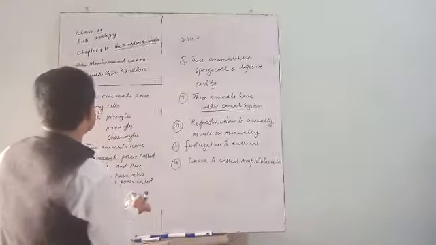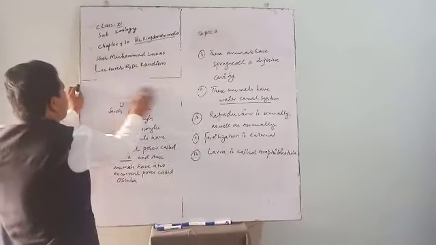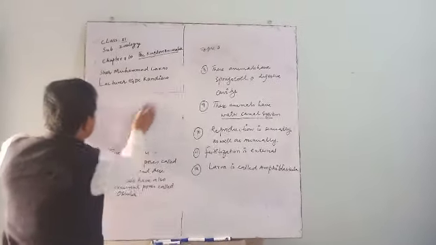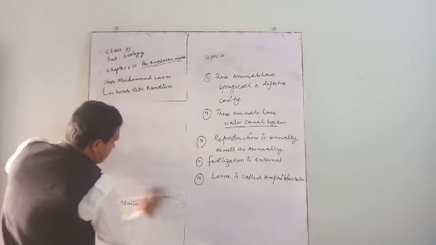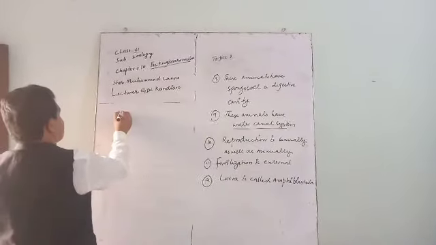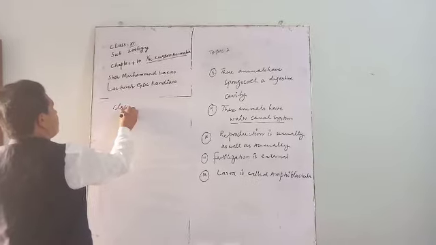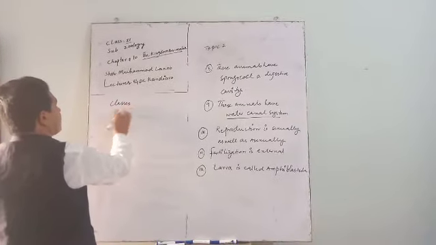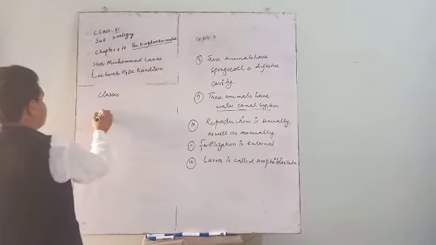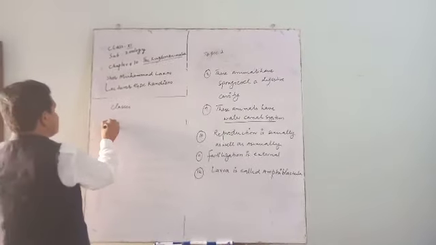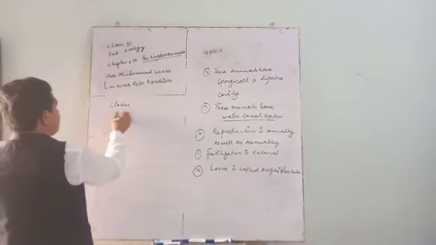Then we have the classification of phylum Porifera. There are 3 classes of phylum Porifera.